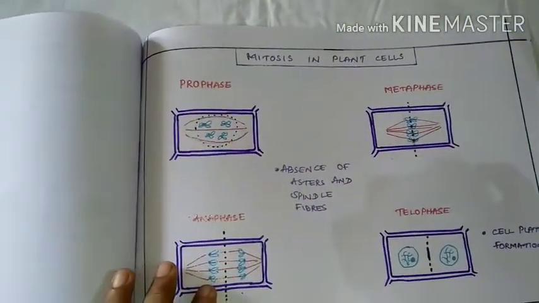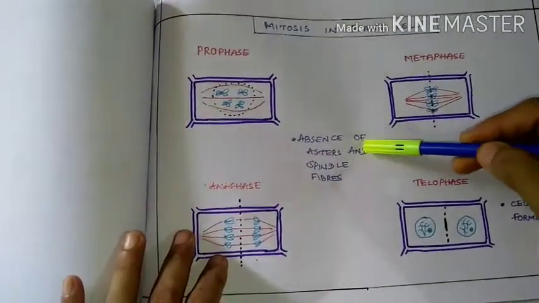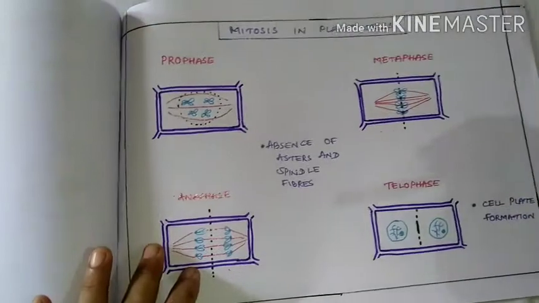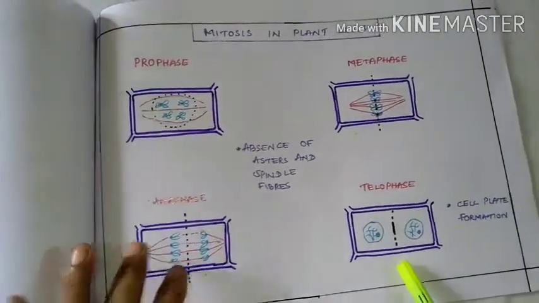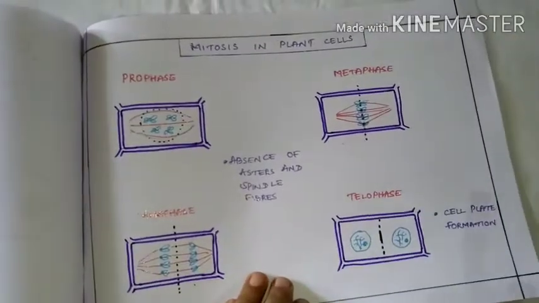The stages of mitosis are the same in plant cells, with the exception that asters and spindle fibers are absent, and during cytokinesis there is cell plate formation. All other phases appear the same.